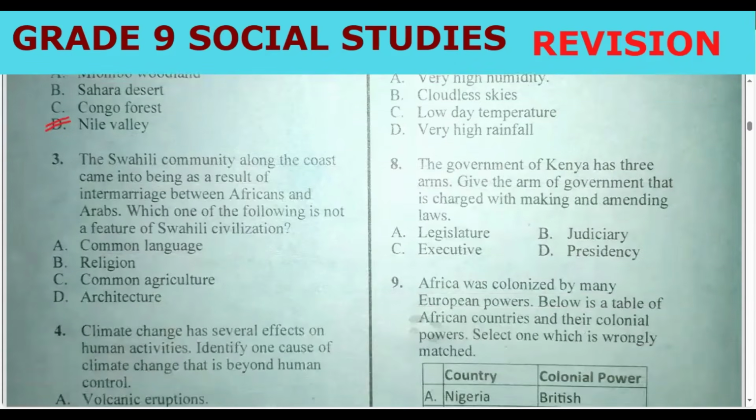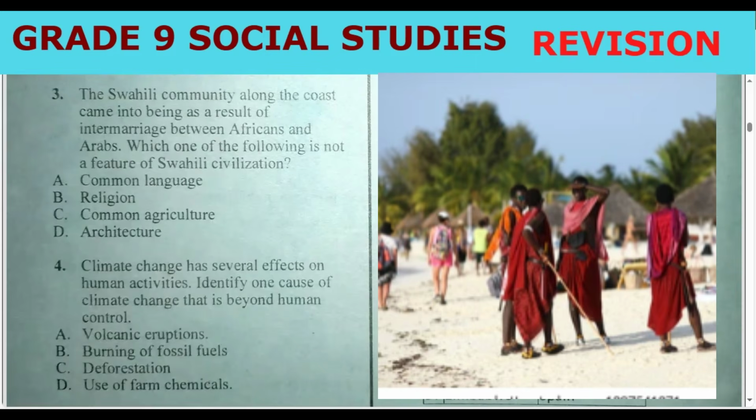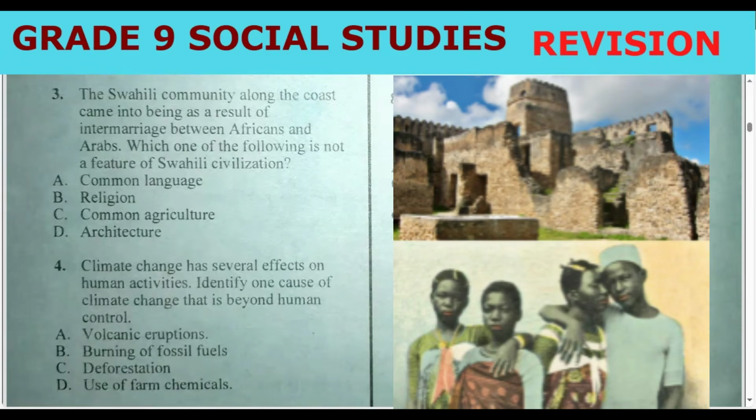Number 3 says, the Swahili community along the coast came into being as a result of intermarriage between Africans and Arabs. Which one of the following is not a feature of Swahili civilization? Remember the Swahili community at the coast?